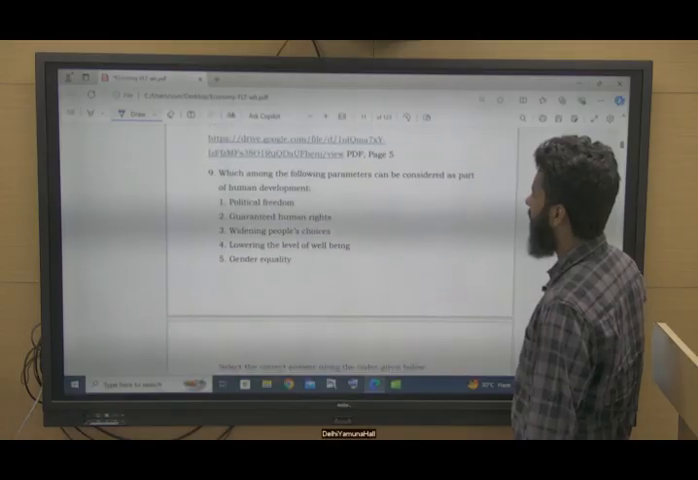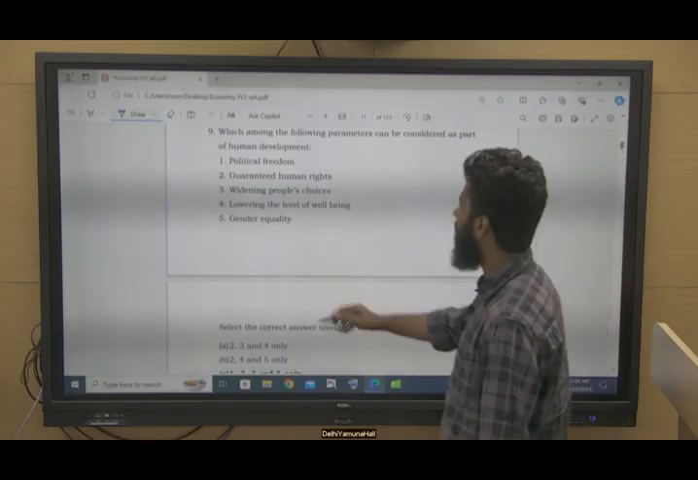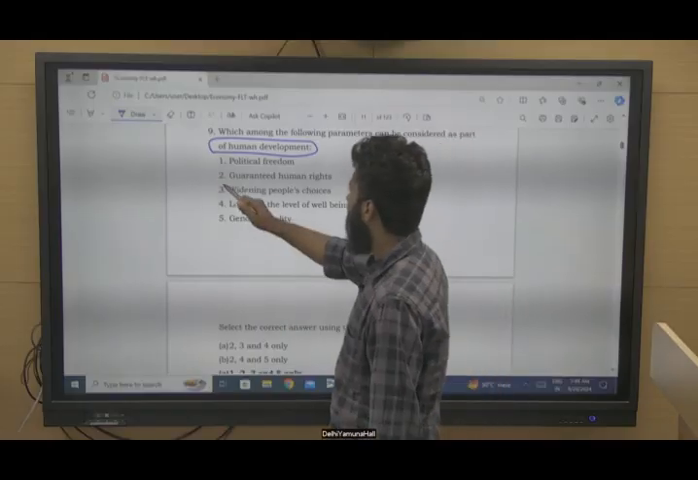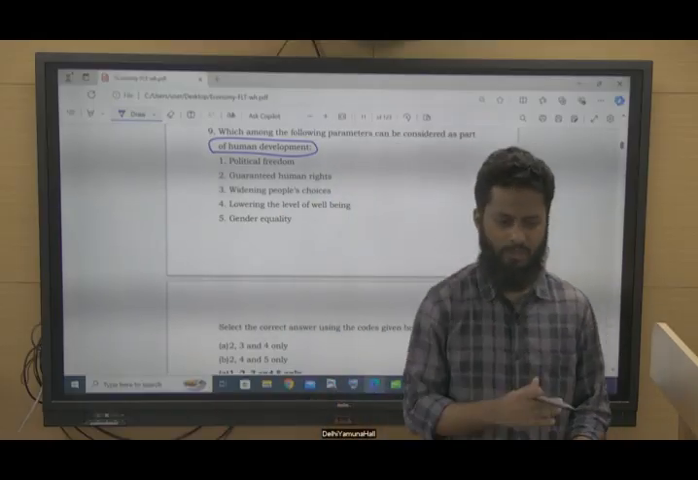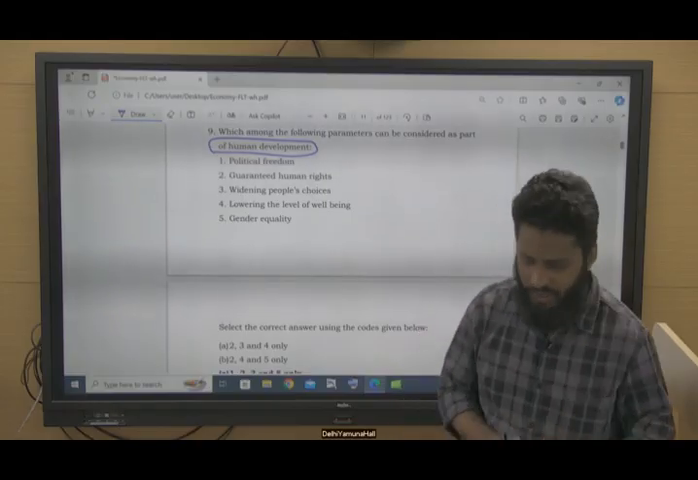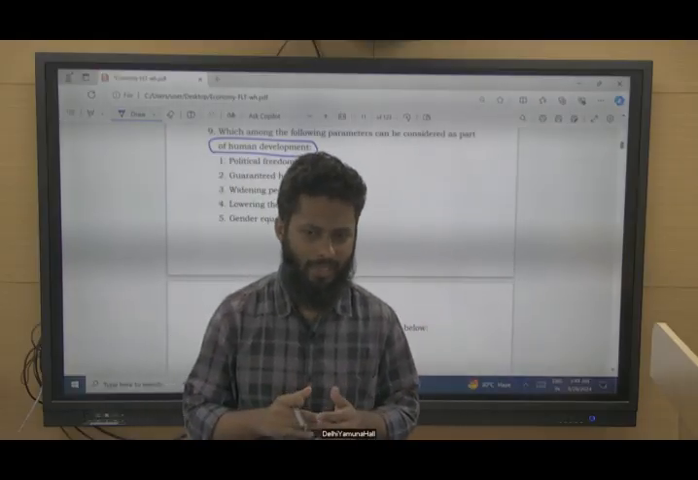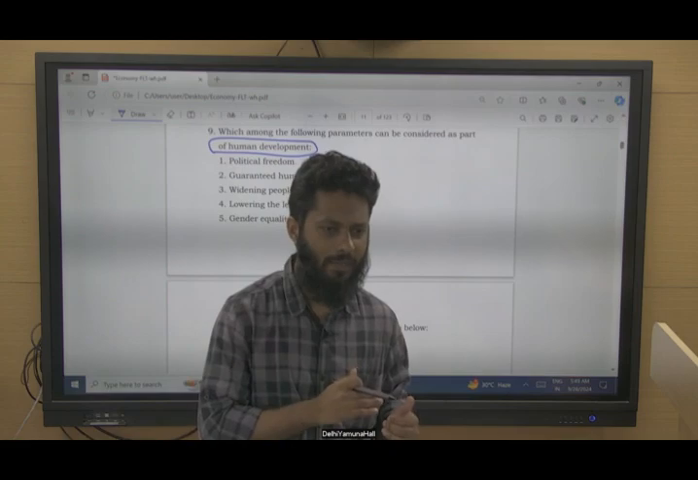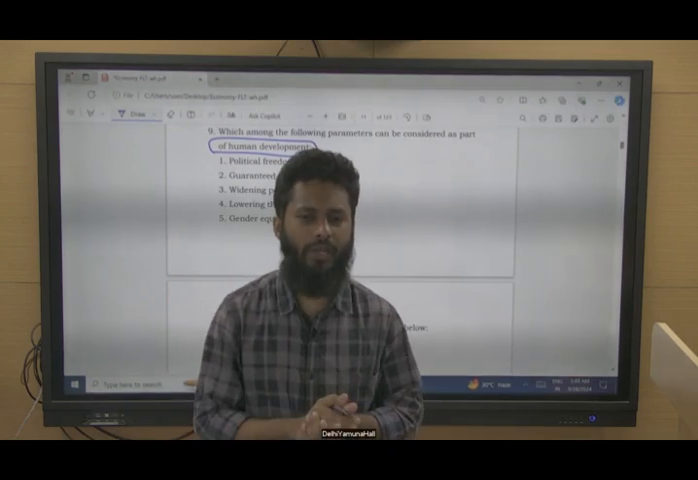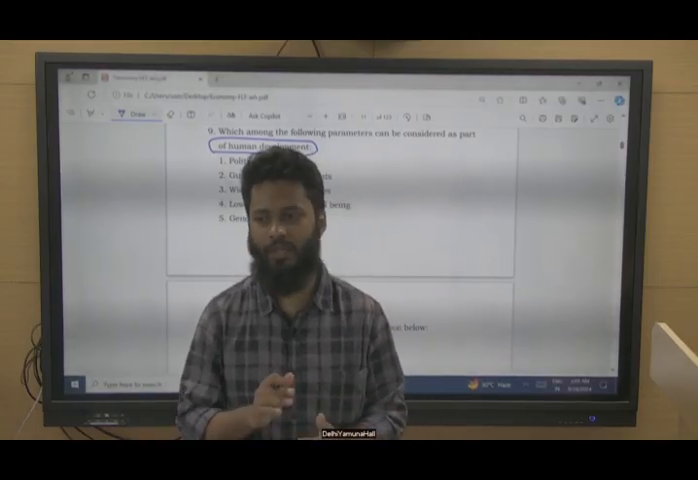Coming to question number 9. Which of the following parameters can be considered as part of human development? Political freedom. Now this growth and development topic is there to make you understand that GDP growth is not human development basically. So for human development we consider many other parameters also. Yes, GDP, that is purchasing power, etc., is included in human development, but this is not the only parameter where you can measure human development.